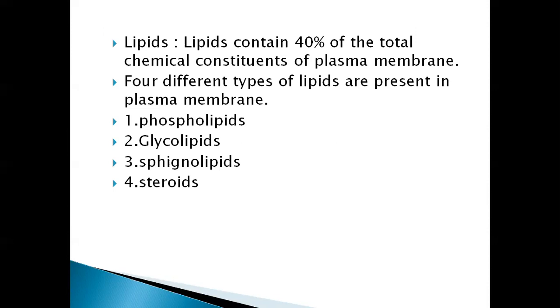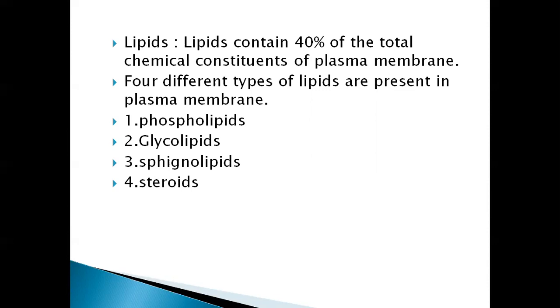Lipids constitute 40% of the plasma membrane. Four main types of lipids are present in plasma membrane: phospholipids, glycolipids, sphingolipids, steroids.